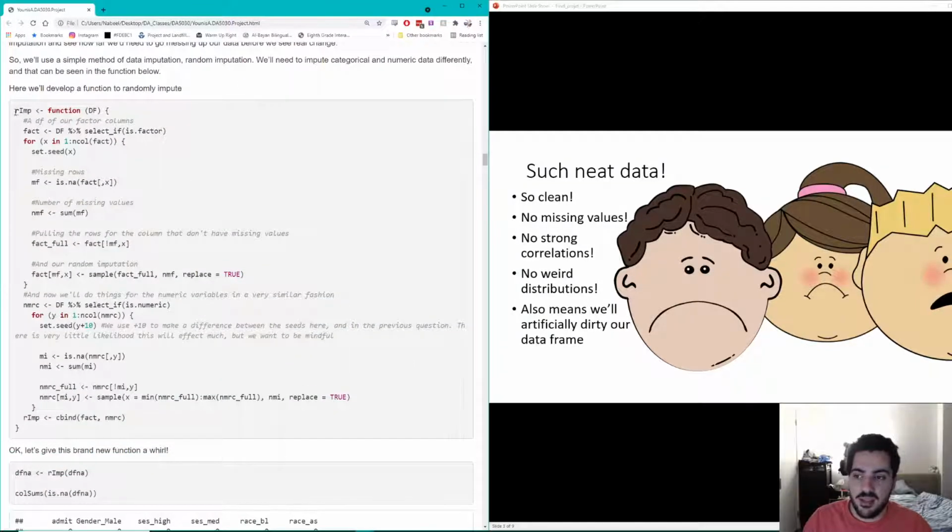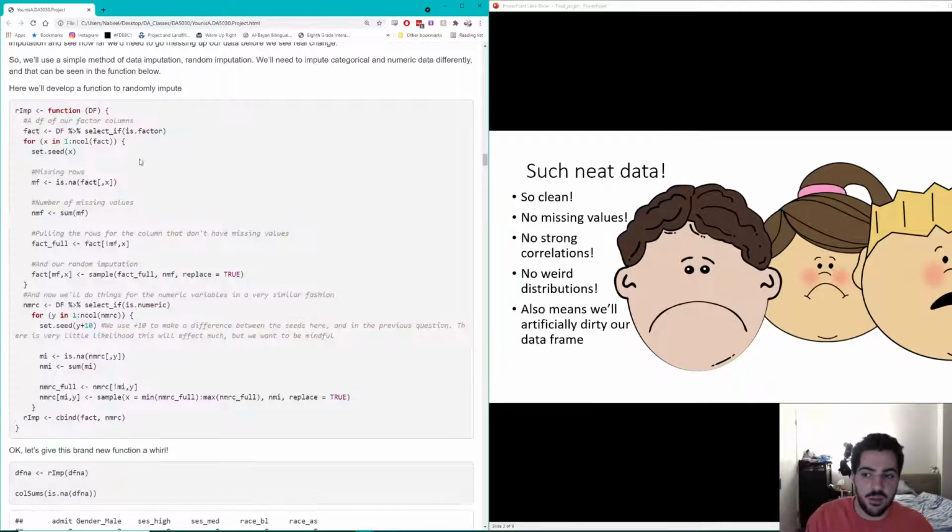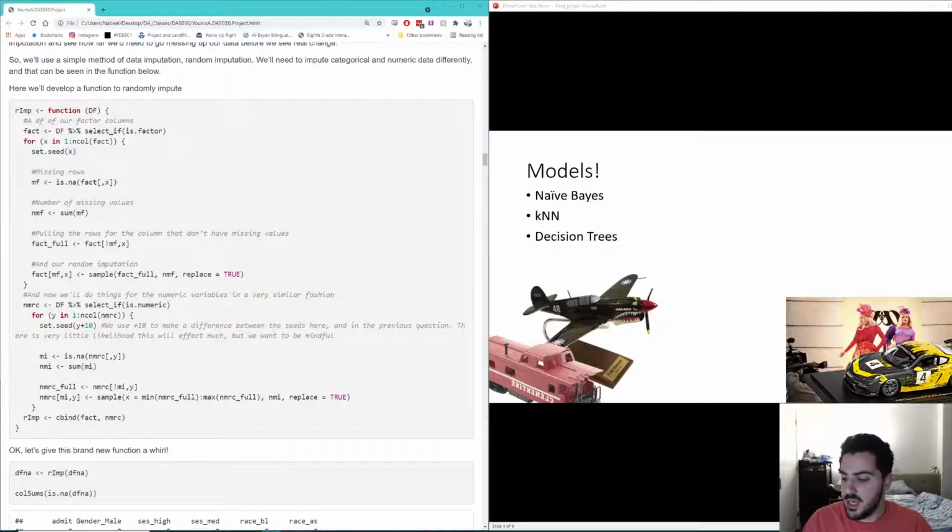Later on, I developed this random imputation function that goes through every column in our data frame and finds the missing values. If the column is categorical, a factor, or numeric, it treats it differently, and it randomly imputes values for us based on a sample of the column it's in.